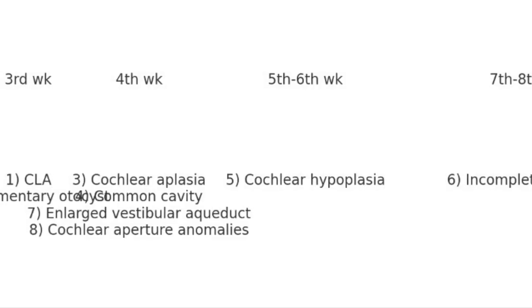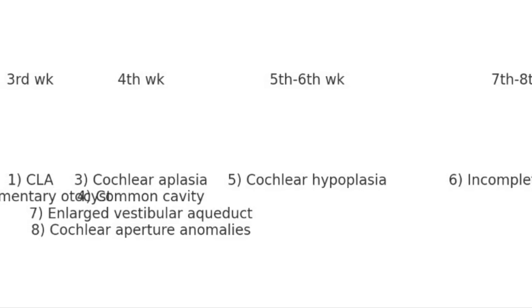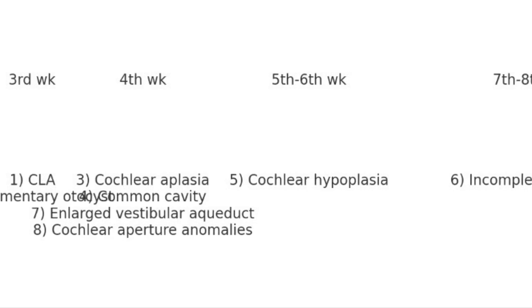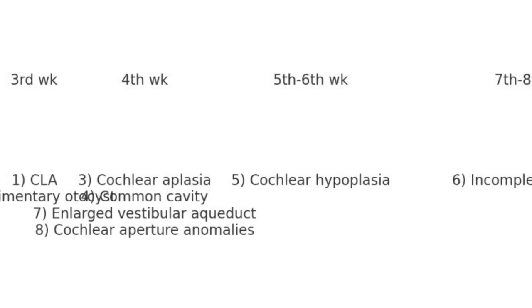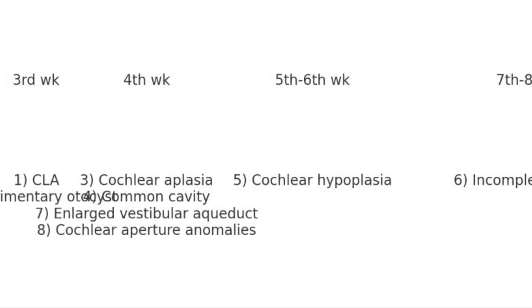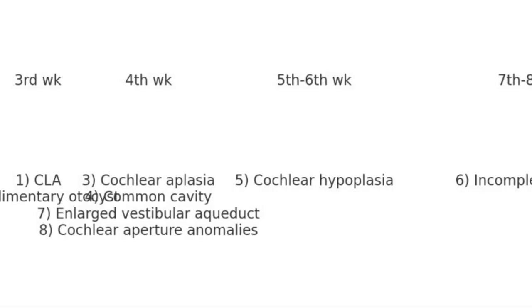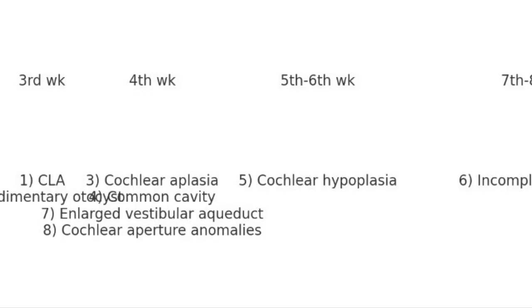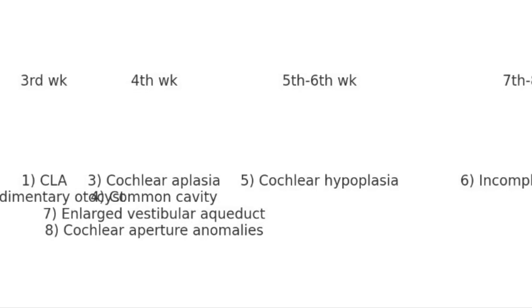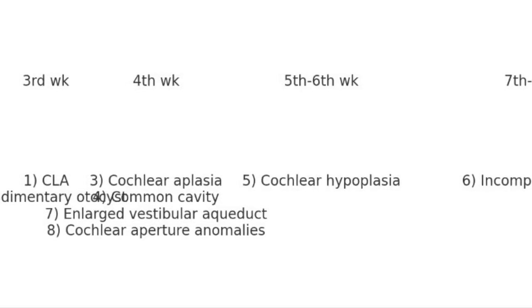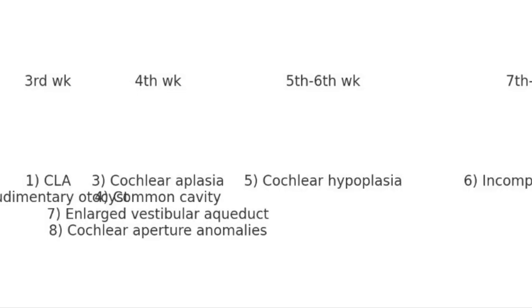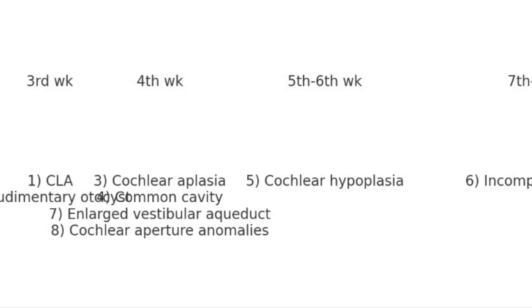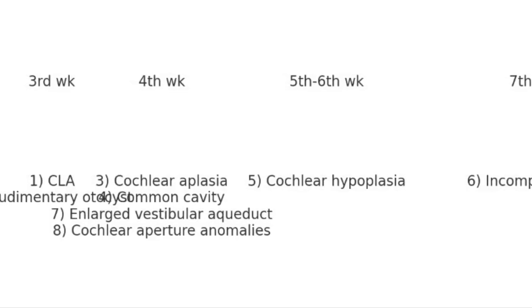There are four gene families responsible for cochleovestibular malformations: DLX, SOX, FGF and FOX. These are the genes which lead to congenital labyrinthine anomalies or cochleovestibular malformation.